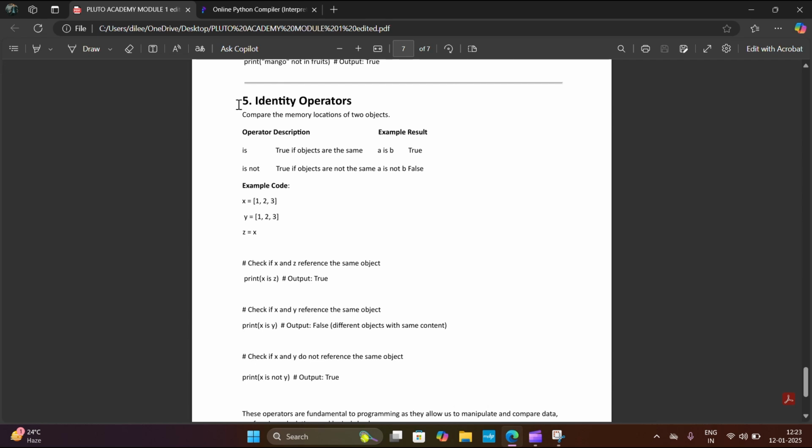And our next topic is identity operators. Identity operators compare the memory locations of two objects. There are two identity operators, is and is not. Is returns true if the objects are the same. Is not returns true if the objects are not the same. For example, let's see an example.